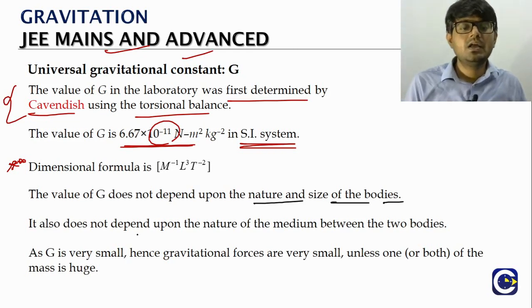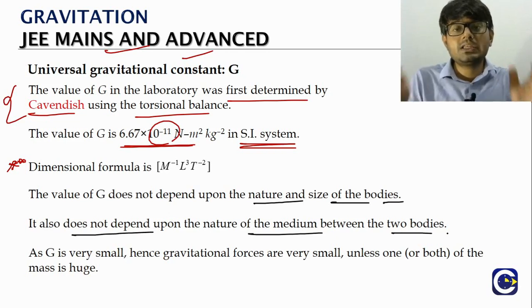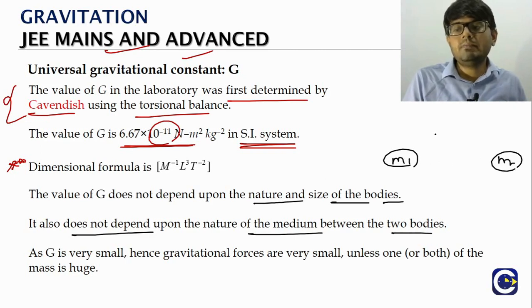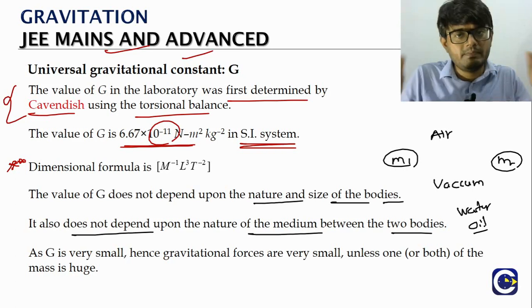Also, it does not depend upon the nature of the medium between the two bodies. Look at this, we have M1 and M2. We may keep them in air or in vacuum, or inside water or oil or some other medium. Whichever medium we keep, the value of capital G will not change.